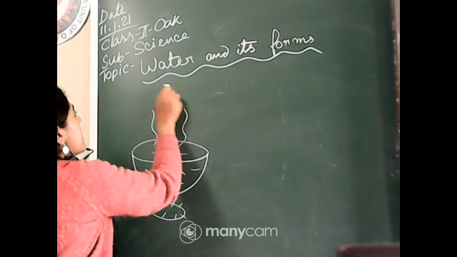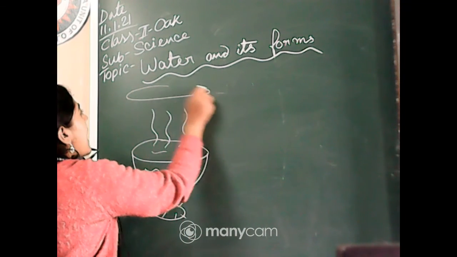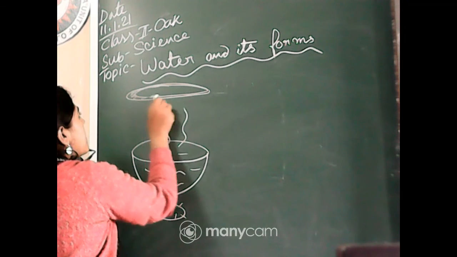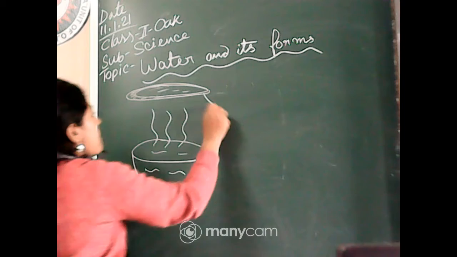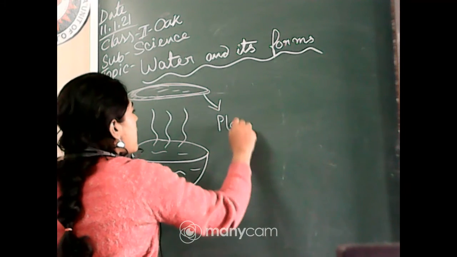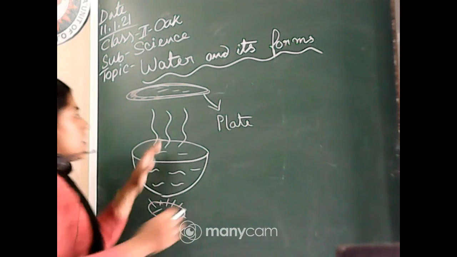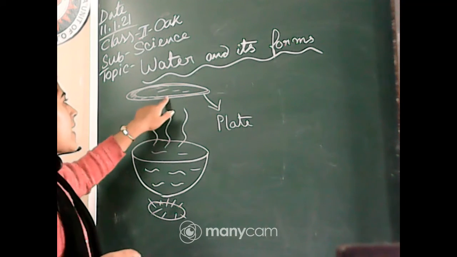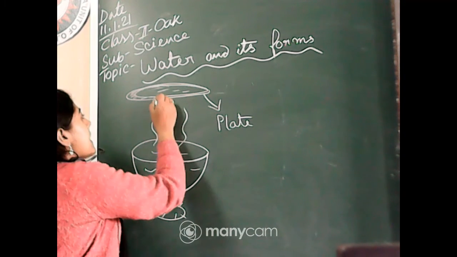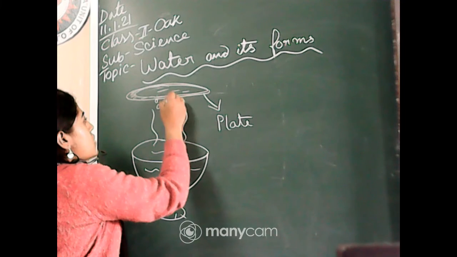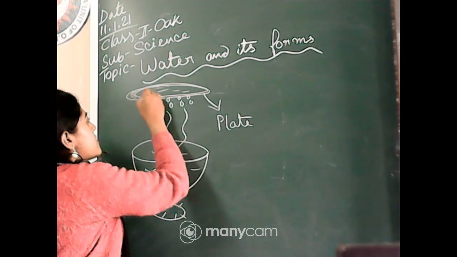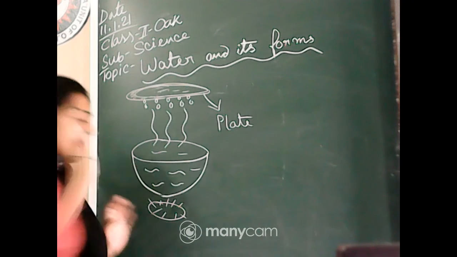So here if we keep one plate, that is a plate. If we hold it over the bowl, the steam goes to the plate and it becomes water drops. We can see there are some water drops on the plate.